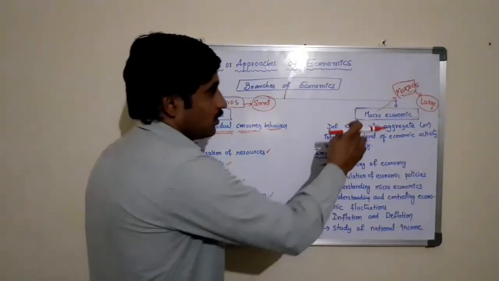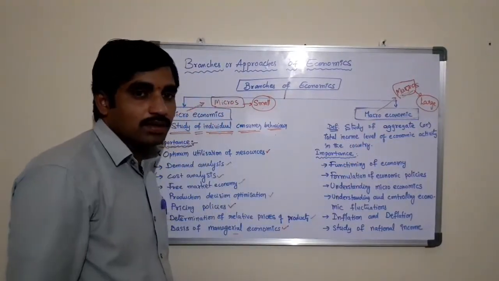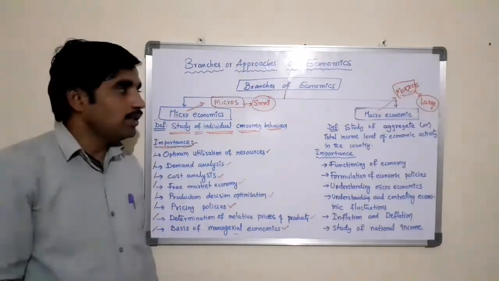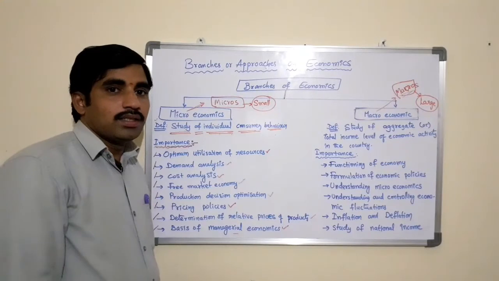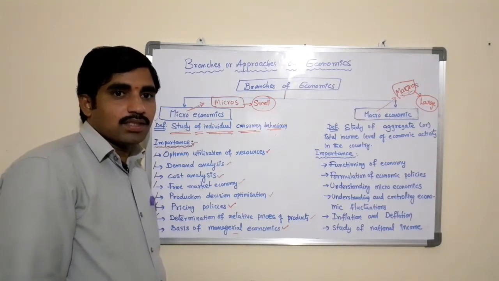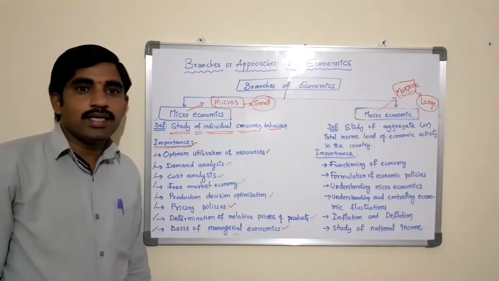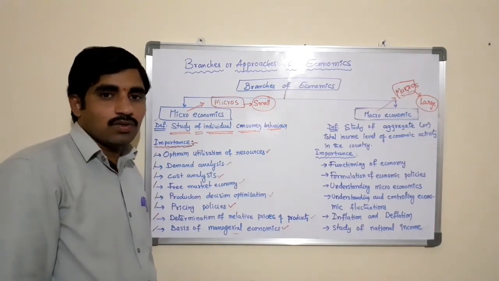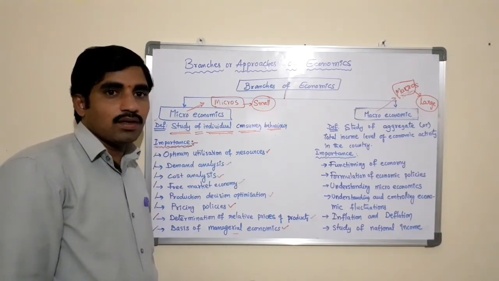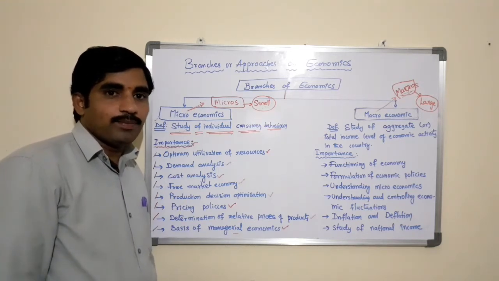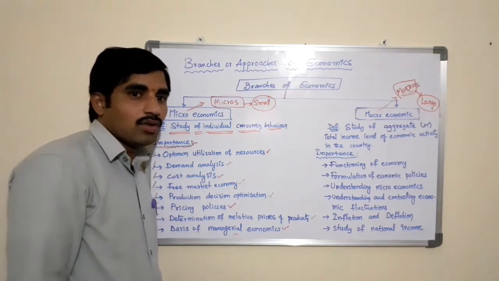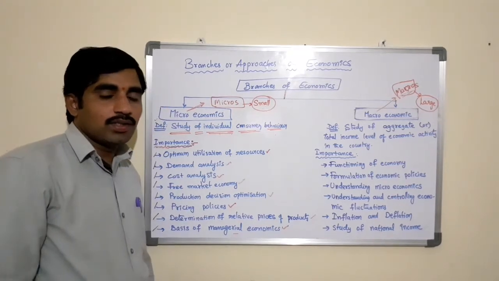That study is known as a macroeconomic study. Coming to the definition, macroeconomics is the branch of economics that studies the behavior and performance of the economy as a whole. It focuses on the aggregate changes in the economy such as unemployment, growth rate, gross demand, gross supply, and so on.